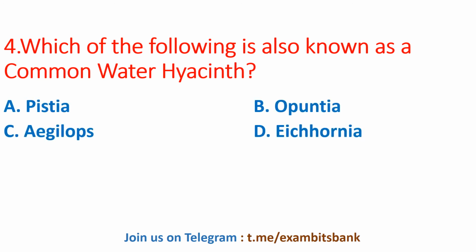Which of the following is also known as a common water hyacinth? The options are Pistia, Opuntia, Agilops or Eichhornia. And the answer for this question is option D, Eichhornia. Eichhornia is nothing but the scientific name for common water hyacinth. So moving on to next question.